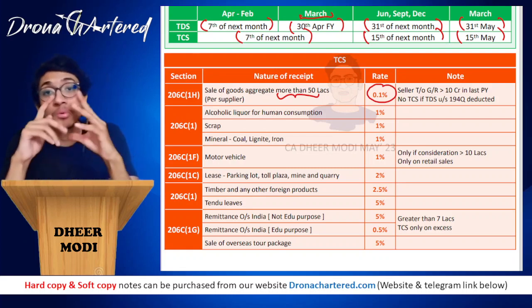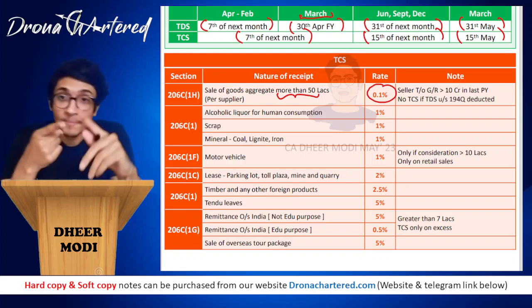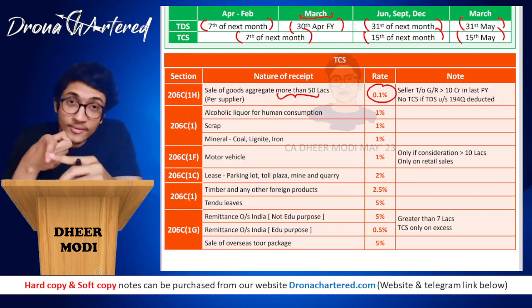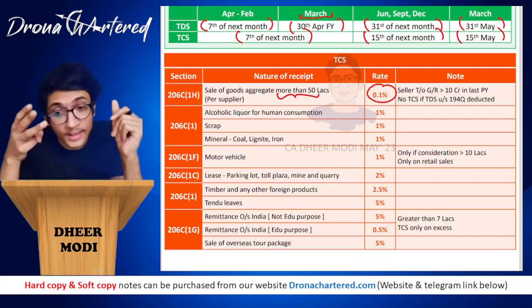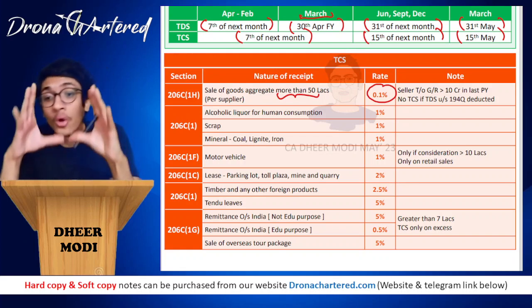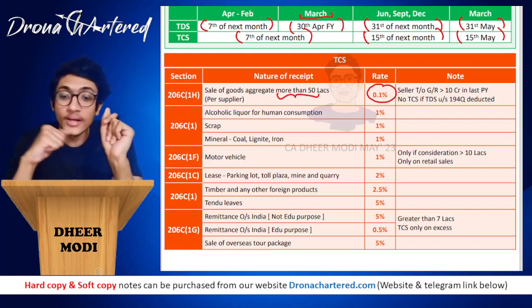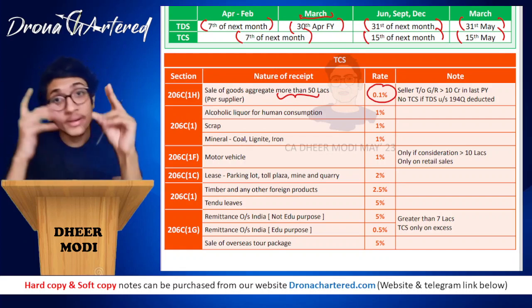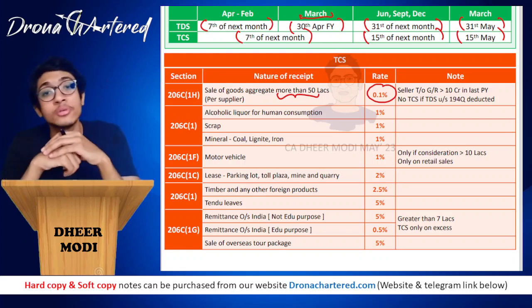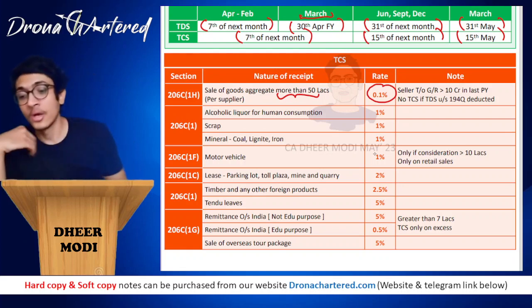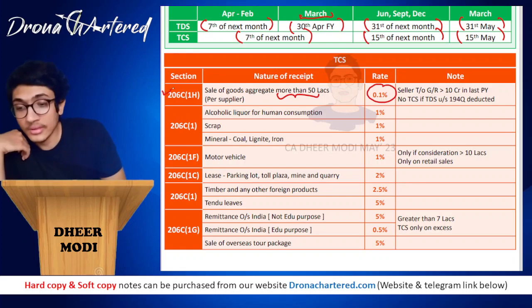So I hope section 206C1H is clear. Sale of goods more than 50 lakhs, rate is 0.1%. Seller's turnover or gross receipts in last year has to be greater than 10 crore. Only then will you be allowed to collect TCS. And if it has already been deducted under section 194Q, no TCS should be collected under this section. Okay, so we are done with 206C1H.